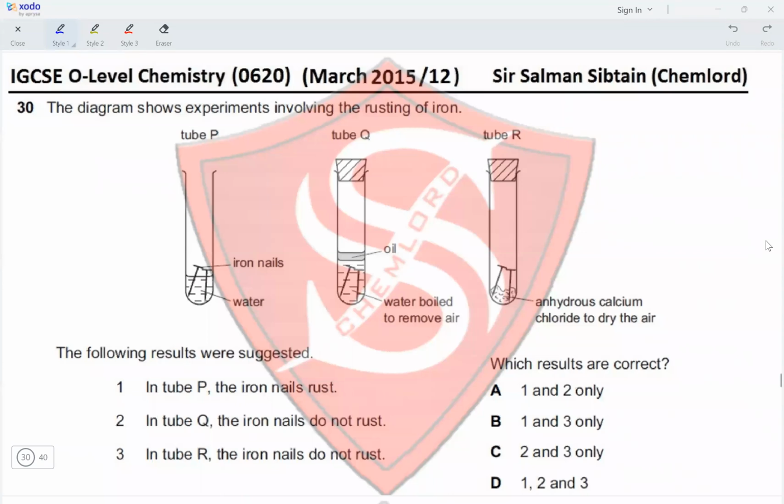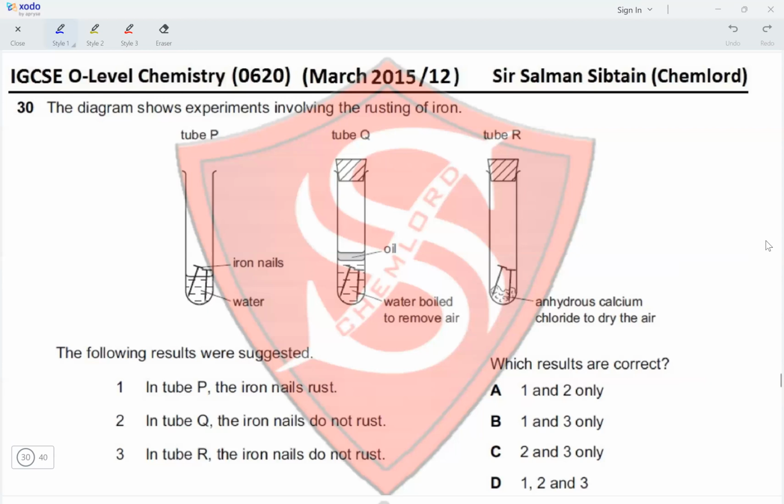Question 30. The diagram shows experiments involving the rusting of iron. So tube P has iron nails in water, so they will rust. Tube Q has iron nails in boiled water to remove air, and oil over it so as to prevent exposure of oxygen to the wet iron. So this will not rust. And then we have anhydrous calcium chloride to dry the air. So if the air is dry and only oxygen is left, iron nails will not rust.